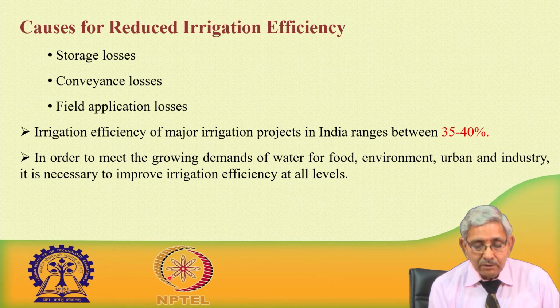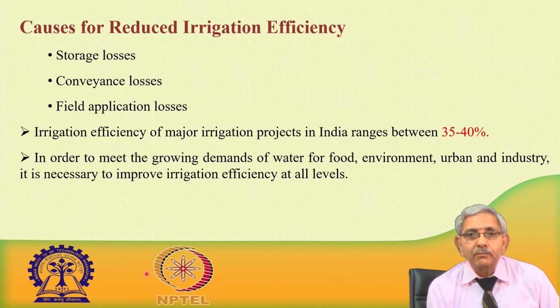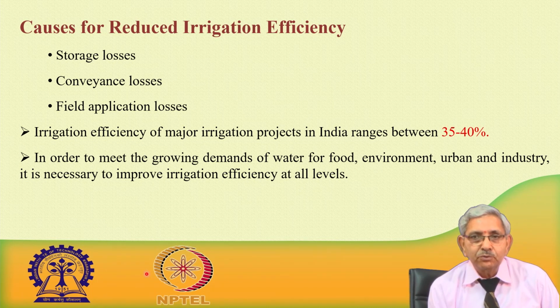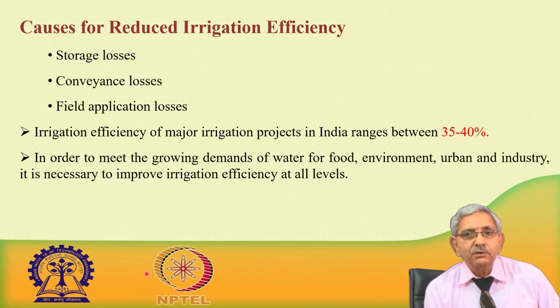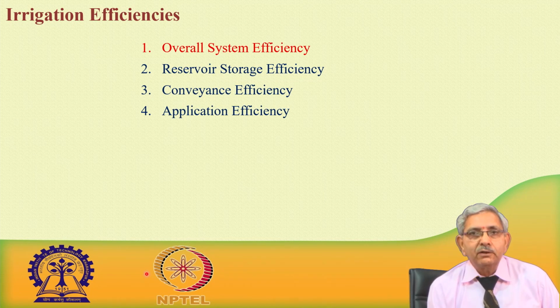In order to meet the growing demand of water for food, environment, urban and industry, it is necessary to improve irrigation efficiency at all points, from the storage system, the conveyance system, and also at the time of application, where we should see that minimum loss takes place.